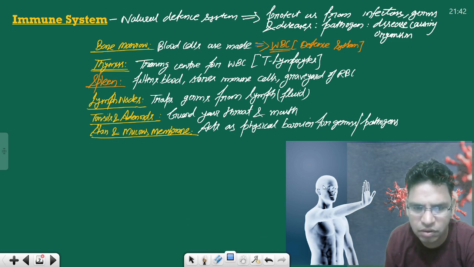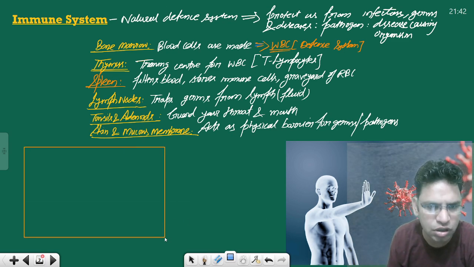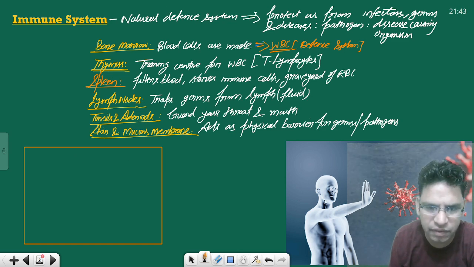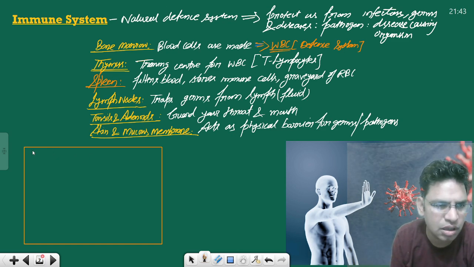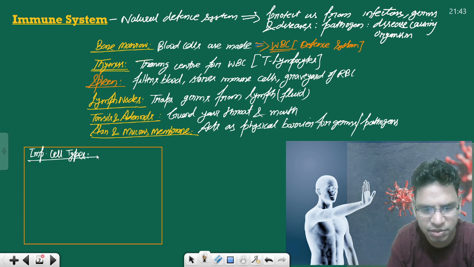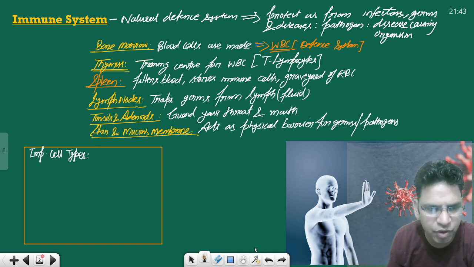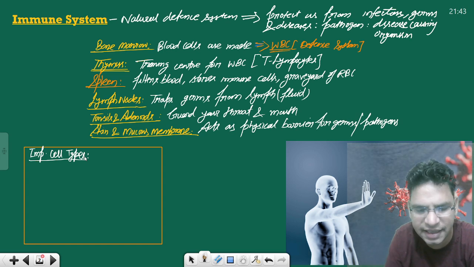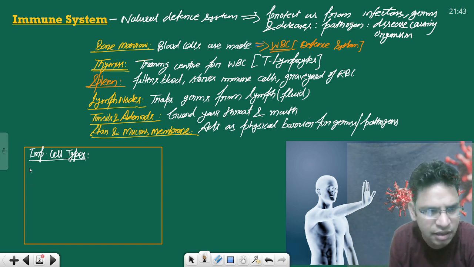There are important cell types you should also remember. At least we can briefly know about them, and then we'll discuss innate immunity. Important cell types consist of, for example, macrophages. You must have heard of them.